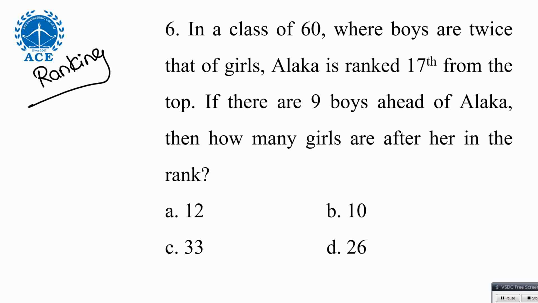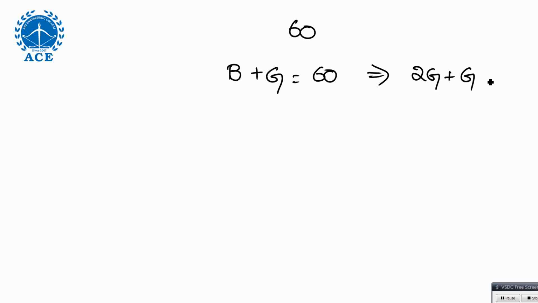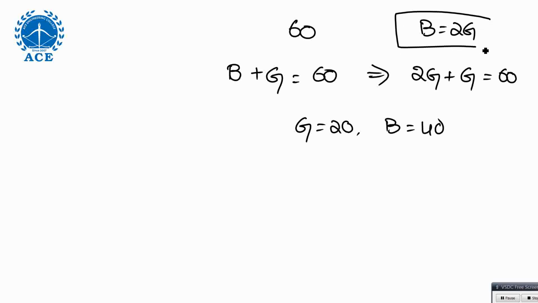So first of all, how many girls, how many boys? 20 girls and 40 boys. Super. Because there are 60 boys and girls, and boys are twice the number of girls. So you can write boys plus girls is 60. As boys are twice the girls, 3 girls is equal to 60. You can say girls is 20 and boys is nothing but 40. There is another method, writing 2:1 and all, but for first year this is sufficient. I am not going into typical things.